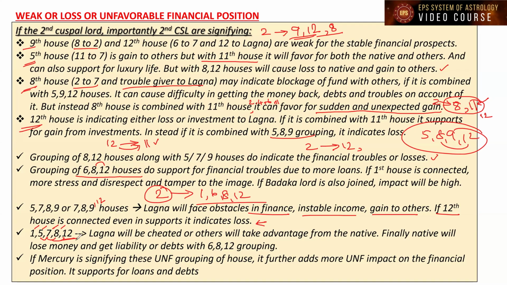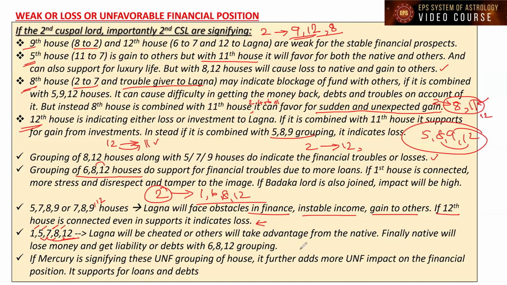Along with that, if the sixth house also joins in, it is going to increase further. So others will take advantage of the native. Finally, the native will lose money and get liabilities and debts with the 6, 8, 12 grouping. That's what I was telling. If the 6, 8, 12 grouping also joins hands with that, it will lead to loss to the lagna, and others will take advantage.